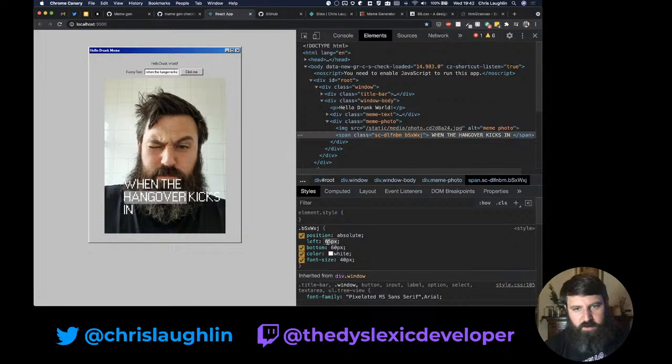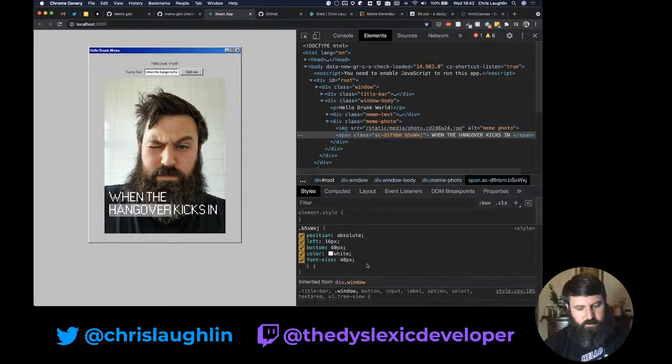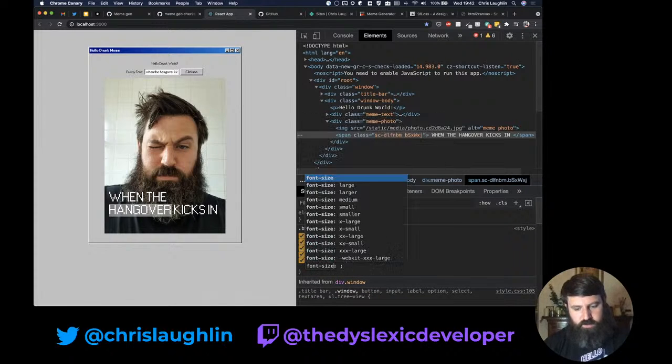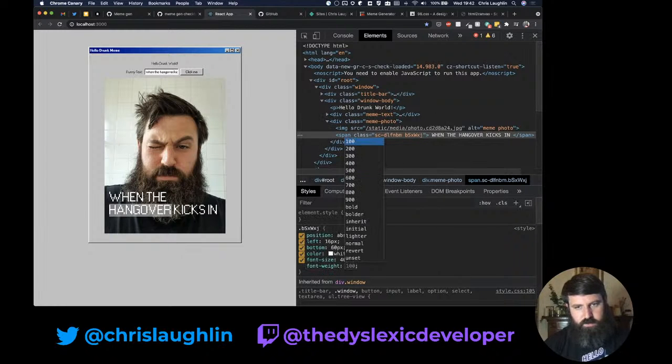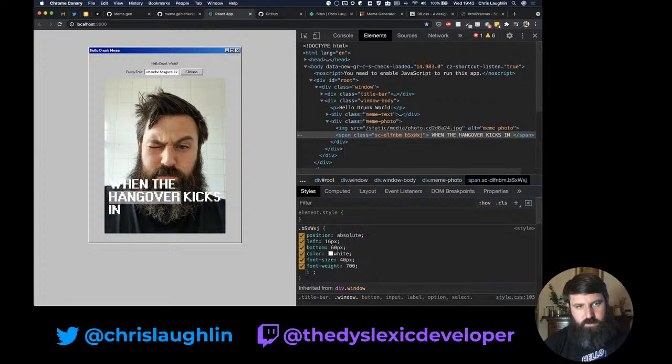One, we could bring our left down, bring it over a bit for those big words. So left, I can have it at 17, and then we could say font weight, because I want to make it bold. So 700.